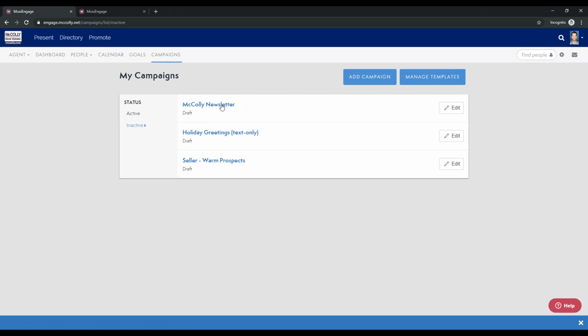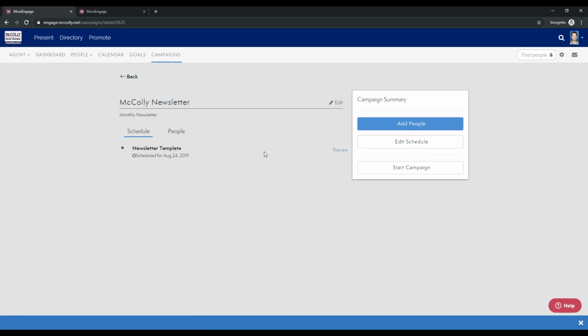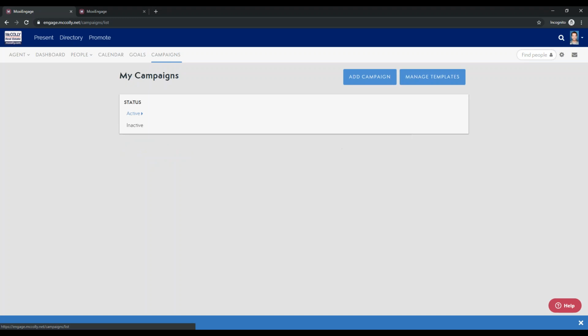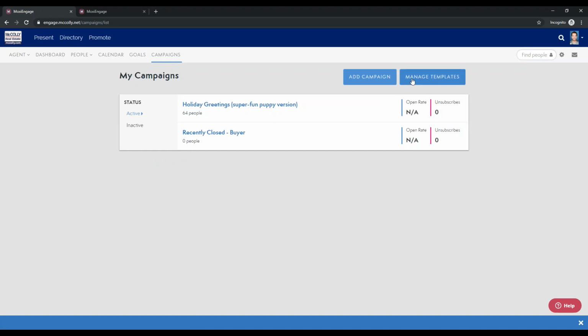And this is where I'm going to show you how easy it is to edit these templates in a given fashion. So we have this McColly newsletter campaign that's in our drafts. It's not quite ready to go. And you can see here we have our newsletter template scheduled for August 24th. So we'll go ahead and actually, sorry, I want to go back this other way. We want to go to manage templates.